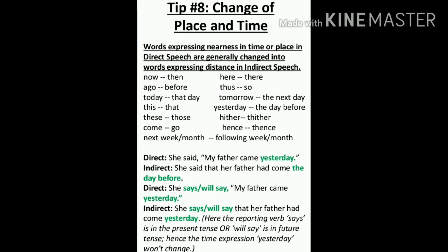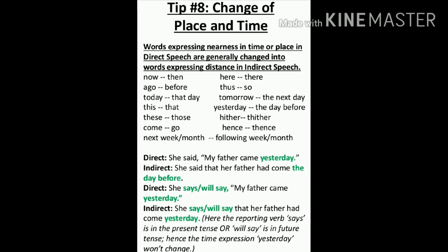Now becomes then, ago becomes before, today becomes that day, this becomes that, these becomes those, come becomes go. Likewise, there is a whole list for you. Please remember it, learn it. You'll have to learn it, and as you keep on practicing, automatically you will start remembering and writing them correctly.